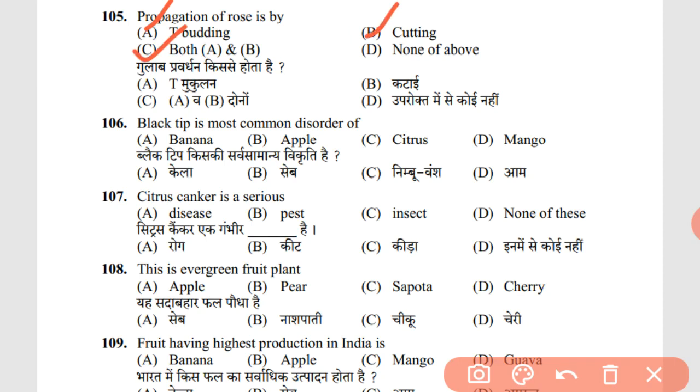Black tip is most common disorder of D. Mango. Citrus canker is a disease. It is not a pest nor an insect. It is a disease. This is evergreen fruit plant. So as we can see, apple, pear and cherry, they are temperate. They lose their leaves in winter season. So C is the correct answer, as many of us have seen the sapota is always green and always evergreen throughout the year.